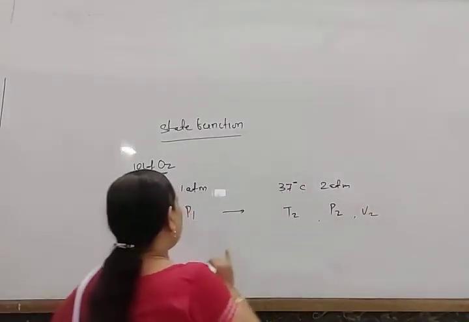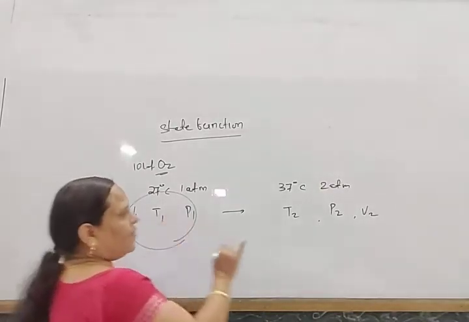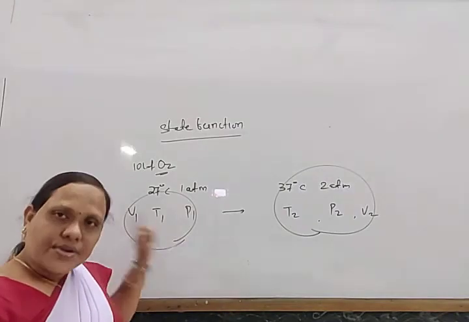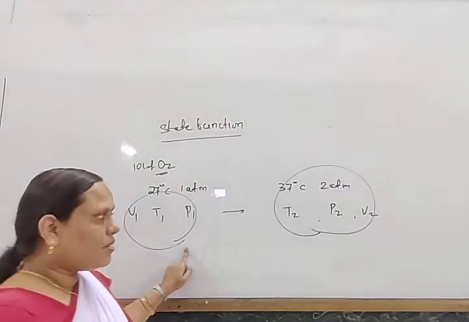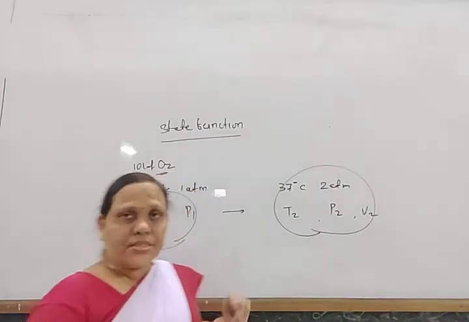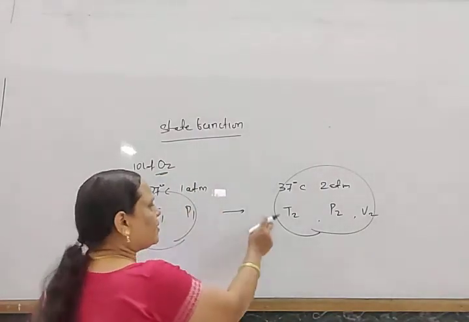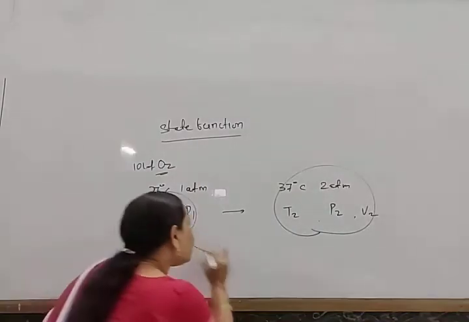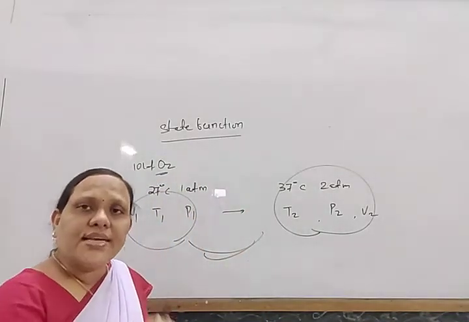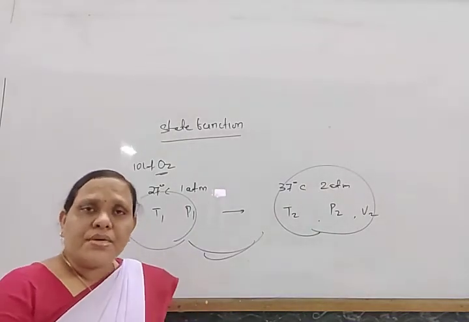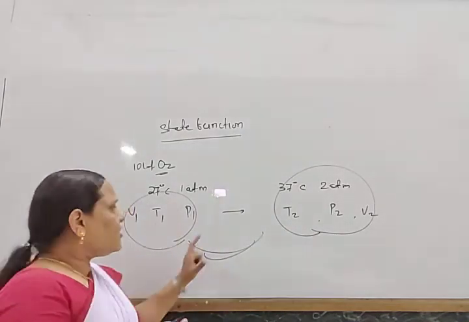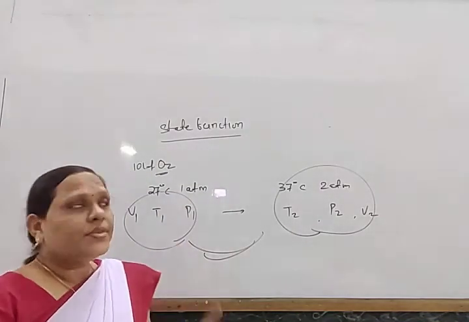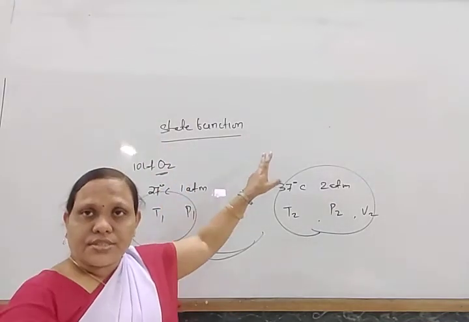So this is known as one state of the system, and this is known as another state of the system. Going from one state to the other, any property which does not depend on how the change has been carried out, and depends just on the initial state and the final state, is known as a state function.